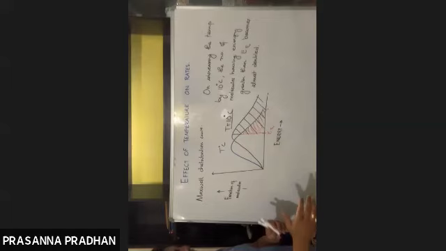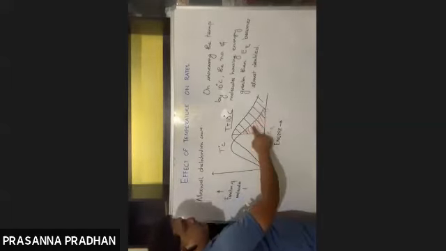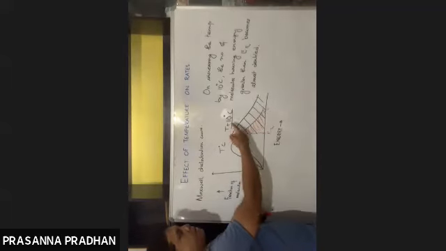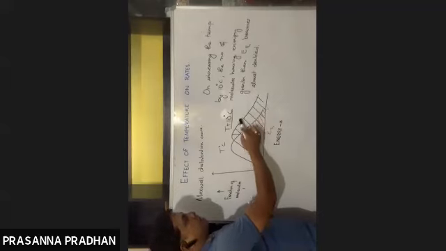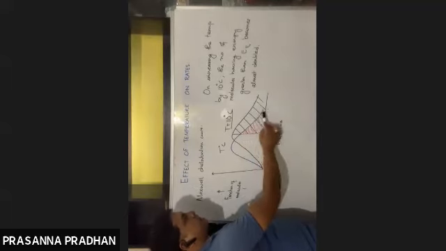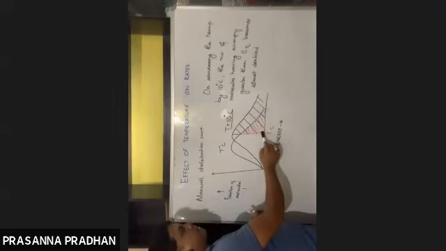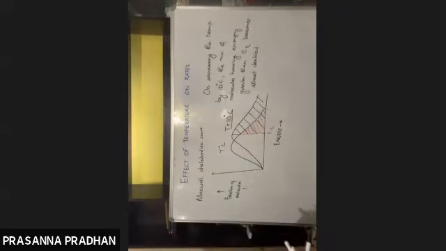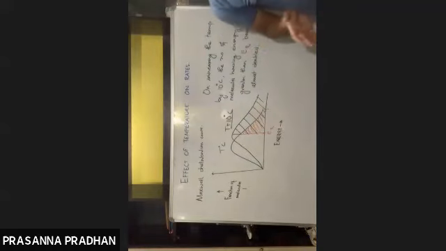Just remember, at T degrees Celsius, only these molecules had energy greater than threshold energy, the red area. But on increasing the temperature by 10 degrees Celsius, these molecules lying under this curve, and the area under this curve is nearly twice the area under this curve. That means the number of molecules having energy greater than threshold energy is nearly doubled or tripled compared to that at T degrees Celsius. So this will be the answer. Is it understood? We have studied a very important topic.